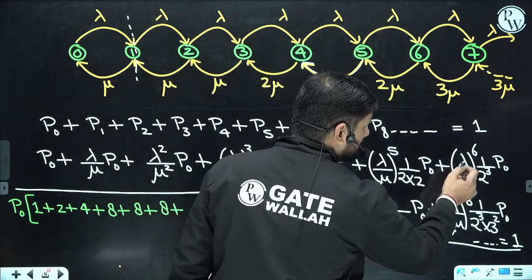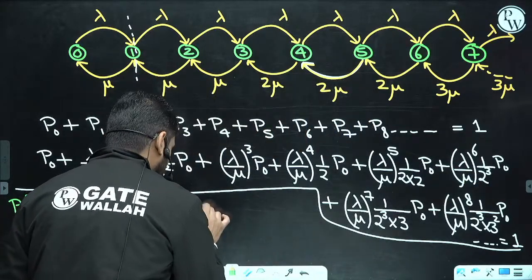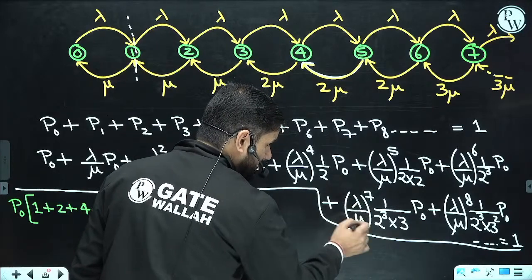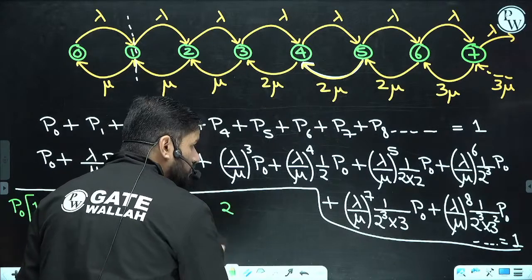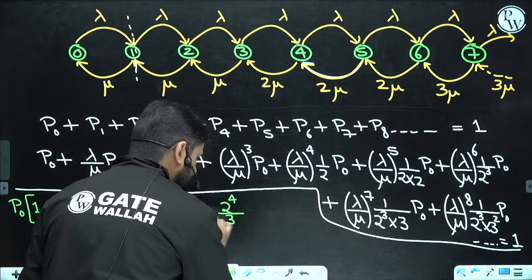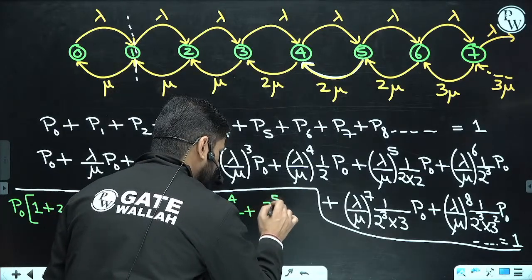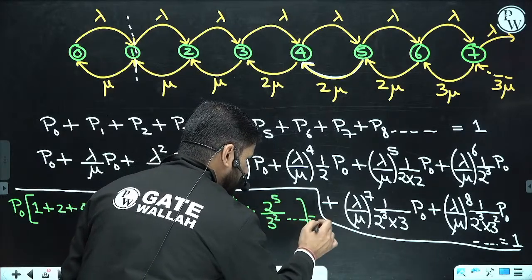Similarly 2 to the power 6 and 2 to the power 3, only 8 remaining. Now this is 2 to the power 7 with 1 by 3 and 2s cancelled, so 2 to the power 4 by 3 remaining. Next is 2 to the power 5 by 3 square, and so on, equals to 1.